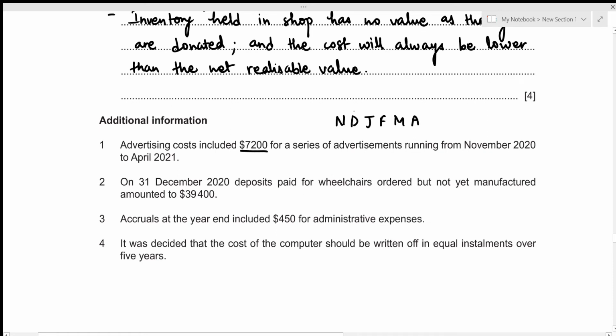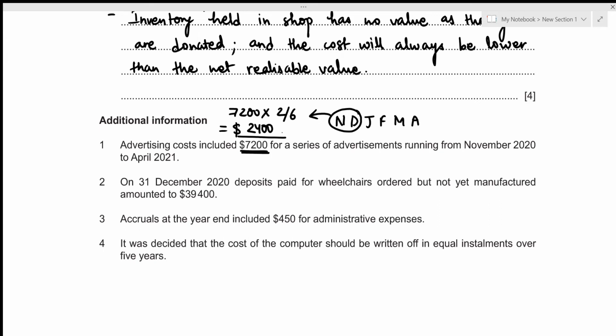But we only have to include the first 2 months' advertising cost as this year's cost in our income and expenditure account. So let's figure out the advertising cost that should be included for November and December. For the 2 months, that's going to be 7,200 times 2 by 6, because this is the cost of 6 months, and out of 6 months we only require the cost for 2 particular months. That is 7,200 times 2 by 6, which is 2,400. So this is the amount for the advertising cost that should be included in this particular year.